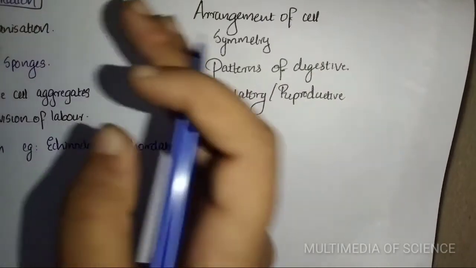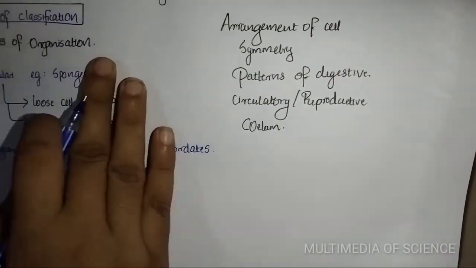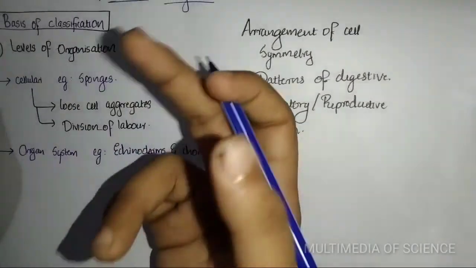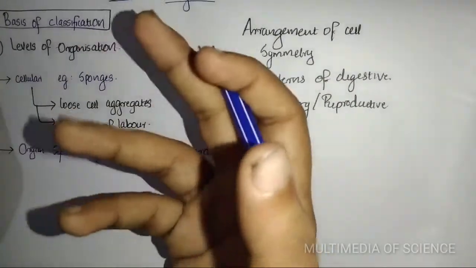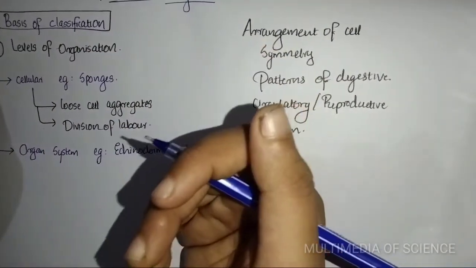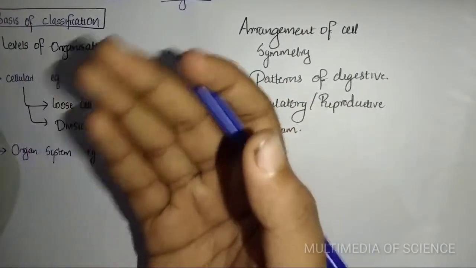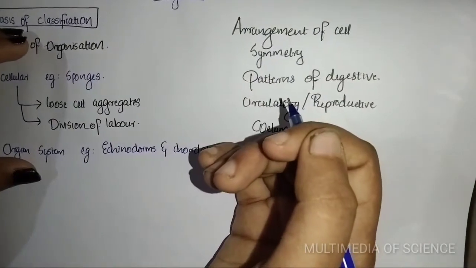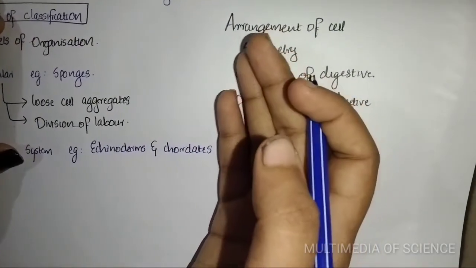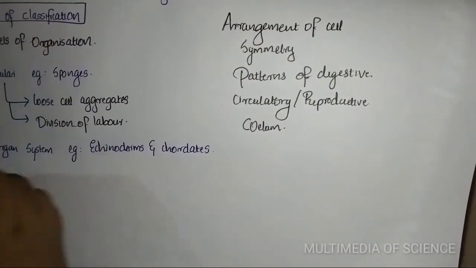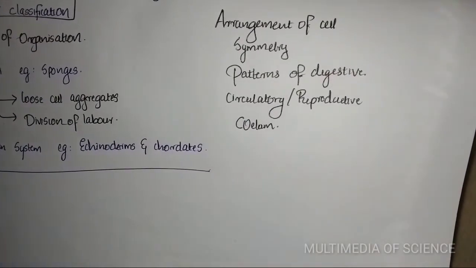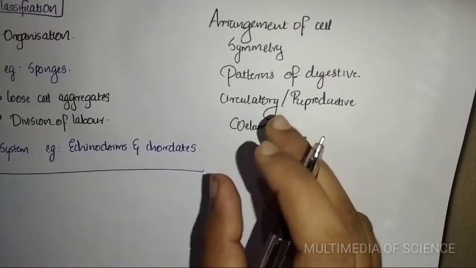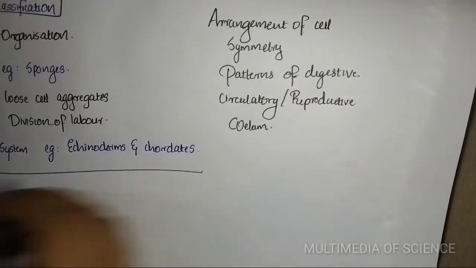Next we are dealing with the circulatory system, which is of two types, open type and closed type, and also the digestive system, which is complete or incomplete.